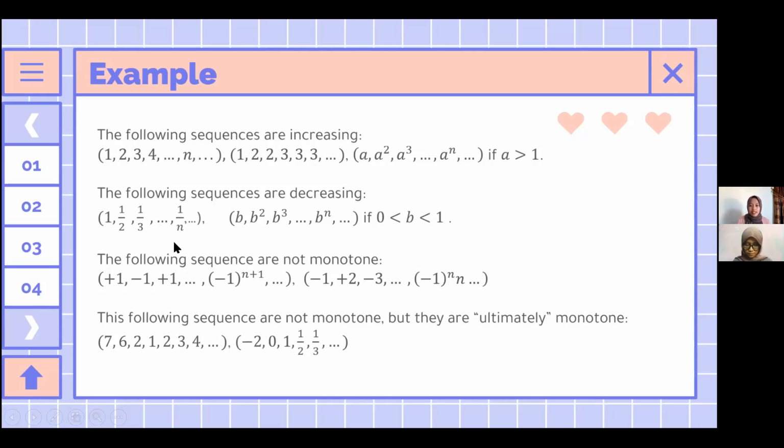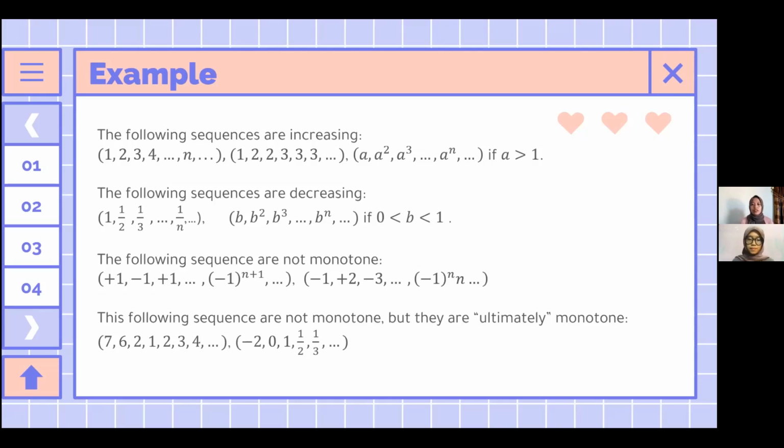This is decreasing because clearly 1 is greater than 1/2, and 1/2 is greater than 1/3, and so on. And the second example is the sequence b, b^2, b^3, ..., b^n, if 0 < b < 1.